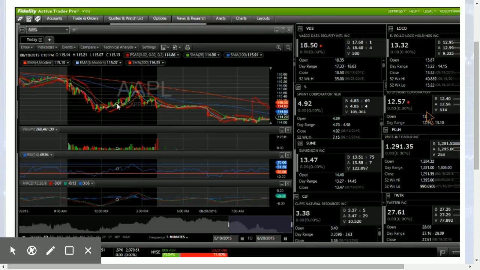Looking at Apple, down pre-market with the overall SPY. We are seeing a test of 114 support here. The low was 114.01. After seeing the bearish day yesterday, we saw that 114 support was going to be tested, and that's exactly what happened pre-market, and I expect it to happen during the day today.